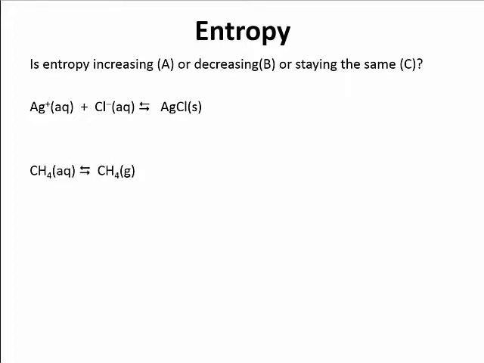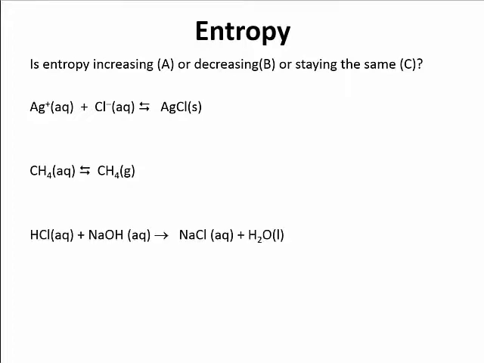Okay. What about CH4 aqueous going to CH4 gas? Well, we're going from the aqueous form to the gas form. The gas form actually has more freedom of motion, and because we only have one particle and one particle, we'd expect entropy to be increasing as we go from aqueous to gas.